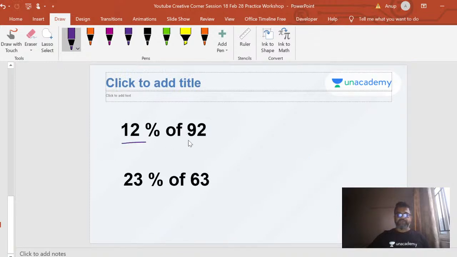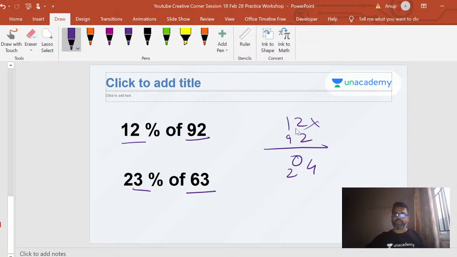We're almost there. This is also simply using the sutra vertically and crosswise, right? So when you do 12% of 92, it's as good as doing vertically and crosswise. The very first thing that we did, and that's why I'm ending with this as well. So when you do 2 into 2, you get a 4, right? Remember the vertically and crosswise method. So 2 plus 18, 18 plus 2, 20, and 9, right?